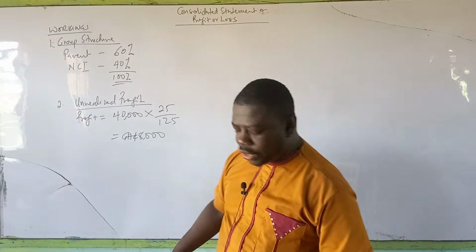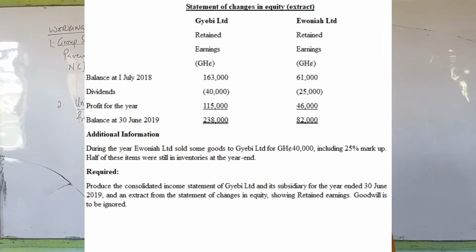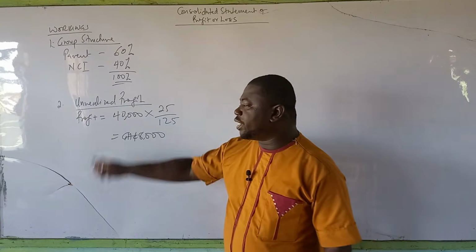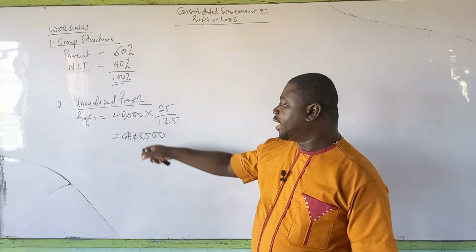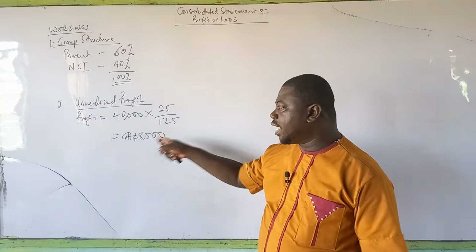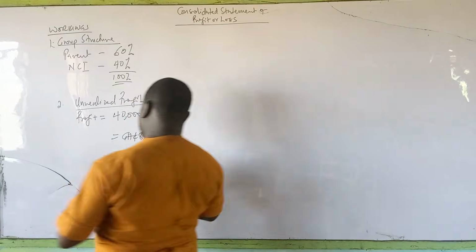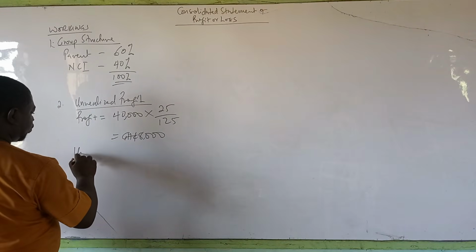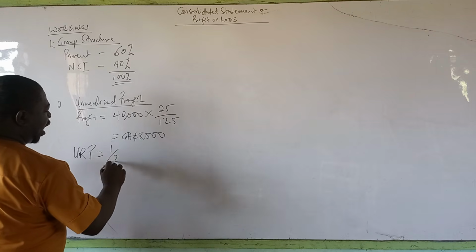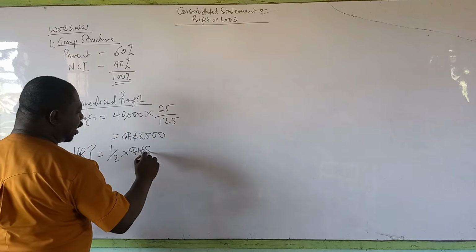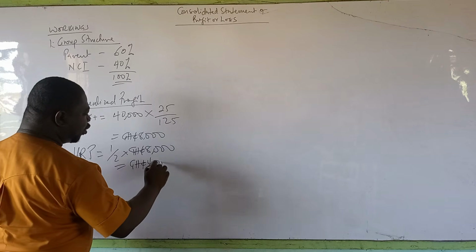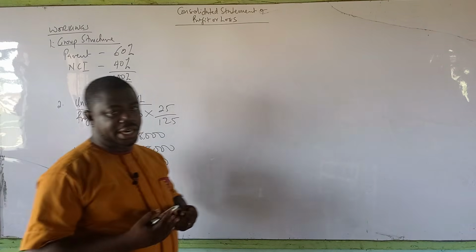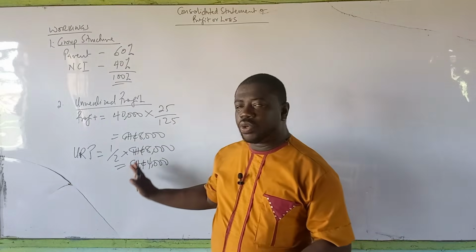Now let's continue to read. We are told that half of these items were sold in inventory. Half. So whatever it is, half means that 20,000 has been sold and 20,000 is remaining. Therefore, half of this profit has been realized and half is unrealized. And therefore, unrealized profit is going to be half of 8,000 Ghana cedis. And that is going to give us 4,000. So it is actually 4,000 Ghana cedis that is unrealized profit. I'm sure this shouldn't be too difficult for you.